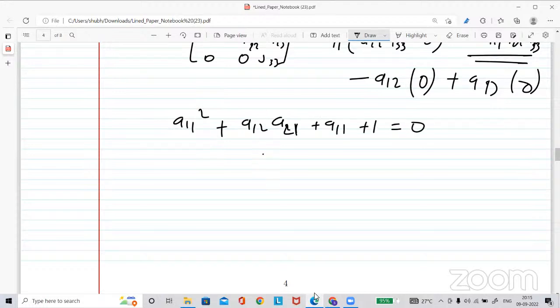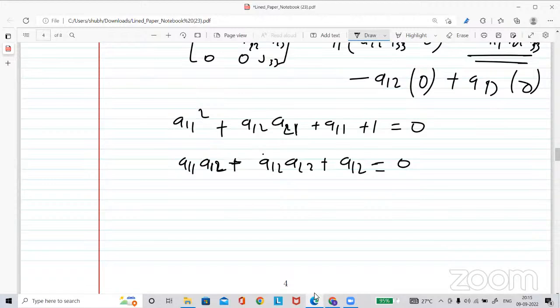The second one: A11 multiplied A12 plus A12 multiplied A22 plus A12 equal to 0.